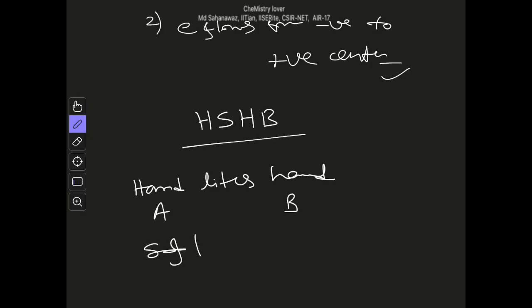The principle is very simple: hard likes hard, that is, a hard acid will like a hard base. Similarly, soft likes soft, that is, a soft acid will like a soft base. So this is the basic principle.